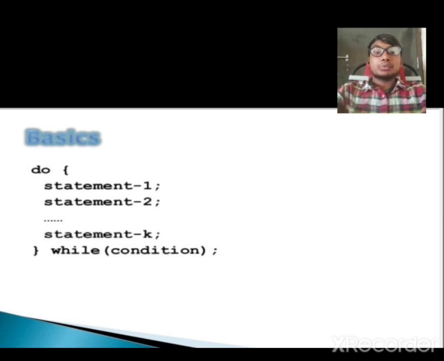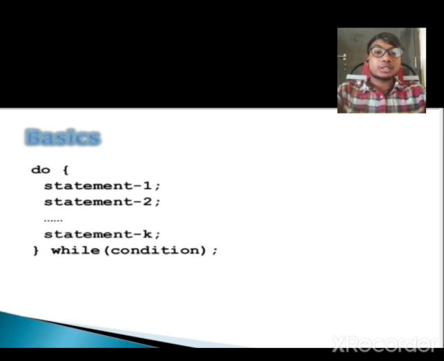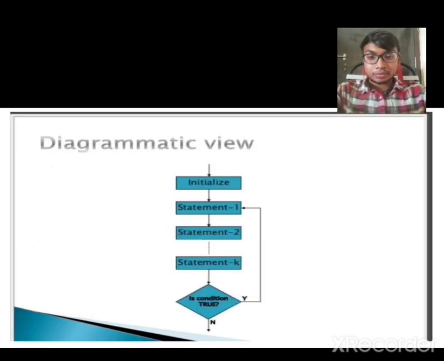And basics of the do while loop. First we have to write do and open the curly braces, and we can write a single statement or multiple statements within the curly braces, and we have to write while and in the brackets the condition or test expression. If the test expression becomes true, then it iterates. If the test expression becomes false, then the loop ends.